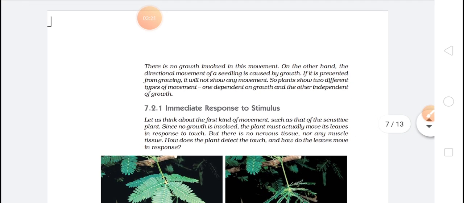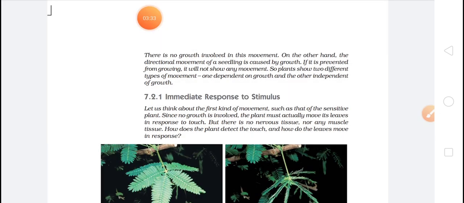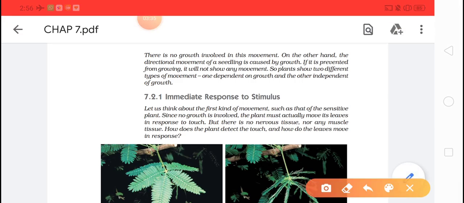One is dependent on growth. And the second one is independent of growth, where growth is not there. So one is dependent on growth and the other is independent of growth.